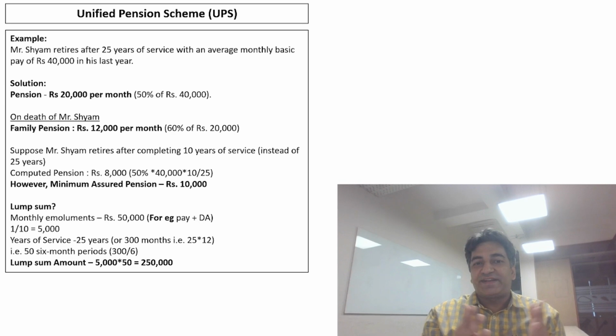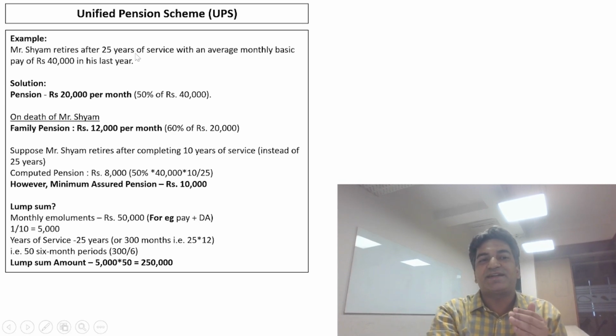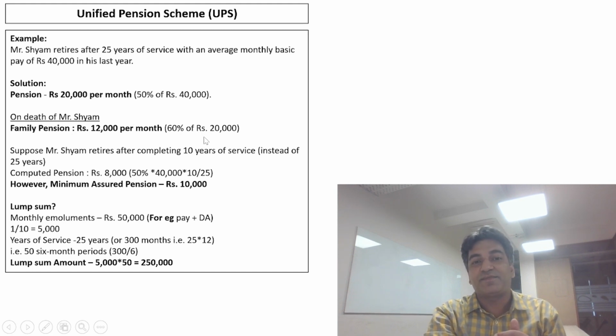So guys, we will try to understand this with the help of an example. So friends, let's take this example. Mr. Sham retires after 25 years of service with an average monthly basic pay of 40,000 in his last year. That is, he was drawing 40,000 per month over the last 12 months. So the assured amount of pension will be 50% of 40,000, that is 20,000 per month. In case of death of Mr. Sham, his family will receive 60% of the pension amount immediately prior to his demise.